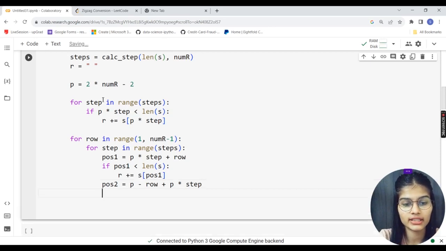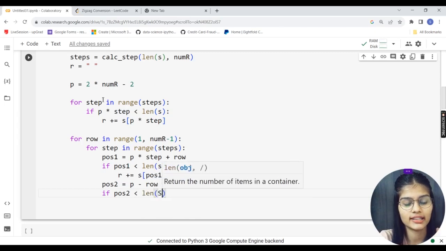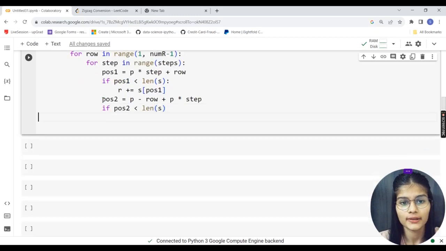Down the line, we have the next condition, that is position 2. If position 2 is less than the length of my string, that is S.